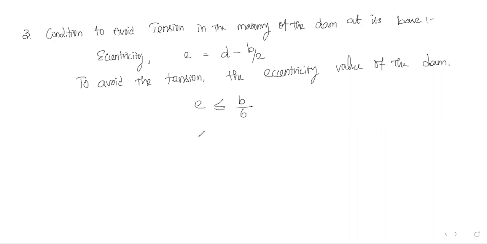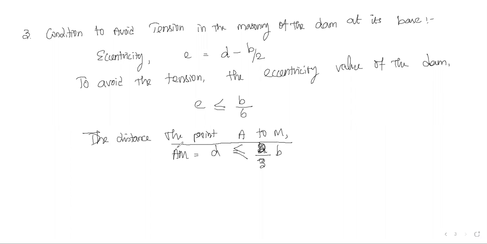And similarly, the D value, that is the distance between the point A to M, so AM is equal to D, should be less than or equal to, sorry, 2/3 of B. So in order to avoid the tension, these two formulas: eccentricity should be less than B by 6 and the distance AM, D, is equal to 2/3 of B. So if this condition is satisfied, then the dam can withstand the tension force.